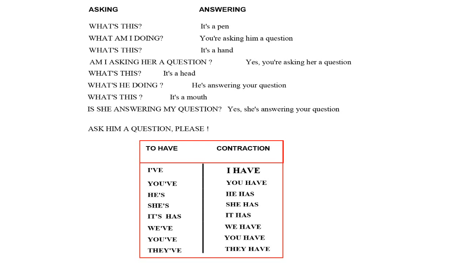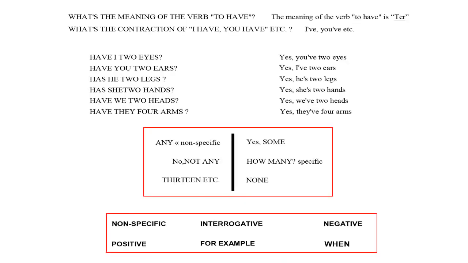To have, contraction. I've, you've, he's, she's, it's, we've, you've, they've. I have, you have, he has, she has, it has, we have, you have, they have. What's the meaning of the verb to have? The meaning of the verb to have is avere. What's the contraction of I have, you have, etc.?